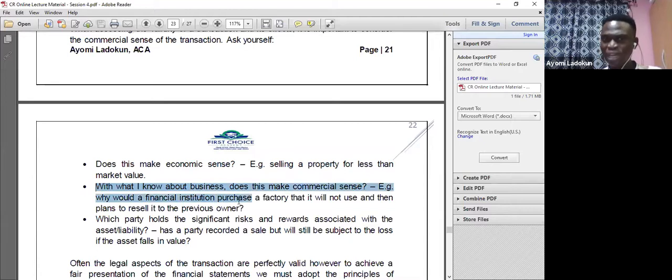For example, why would a financial institution purchase a factory that it will not use and then plans to resell it to the previous owner? Is that not sale and leaseback? That's the reason. That's the substance. It looks like sale and leaseback. So why am I selling and then later reselling to the owner? Why can't I treat it as sale and leaseback instead of recording a disposal of assets? Which party owns the significant risk and reward?